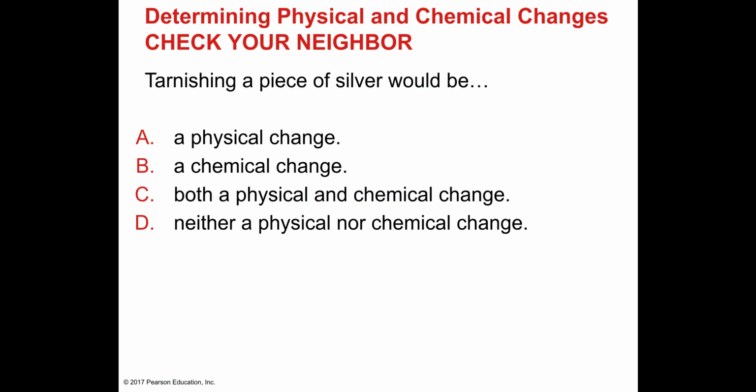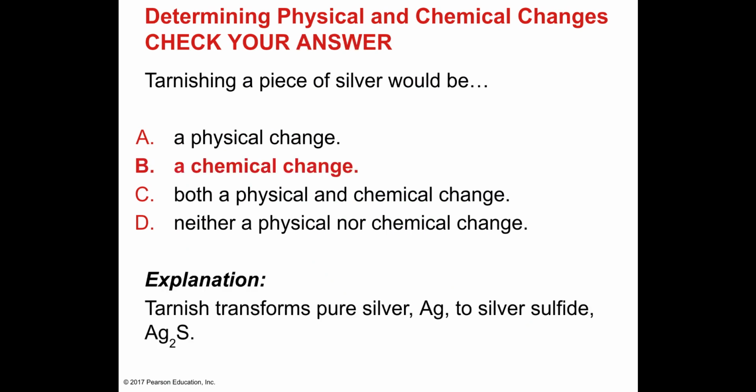Tarnishing a piece of silver is a chemical change. Tarnishing is a process that occurs when a substance, in this case silver, reacts with oxygen or another reactive substance. Tarnishing of silver takes place most often when silver reacts with sulfur to form silver sulfide.